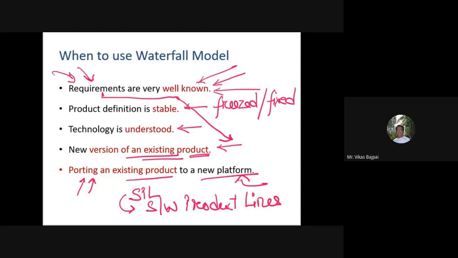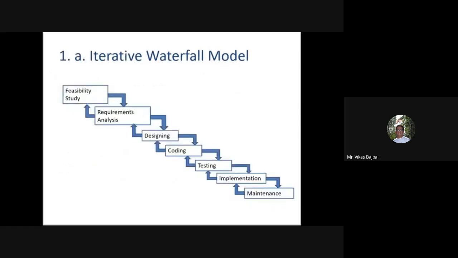But let's bring a minor change to this particular model. And this is one of the changes, which is your iterative waterfall model.